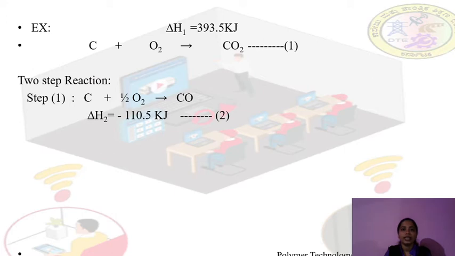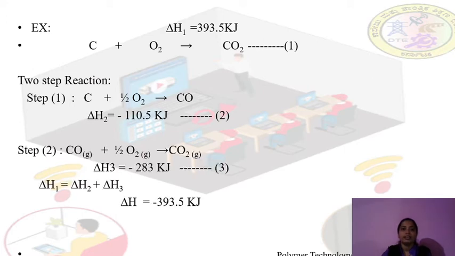So here is an example. Carbon plus oxygen gives rise to carbon dioxide in a single step, and the heat change is 393.5 kilojoule. But the same thing can take place in multiple steps. Here carbon first reacts with oxygen to give carbon monoxide, and in the second step the carbon monoxide reacts with oxygen and gives rise to carbon dioxide.